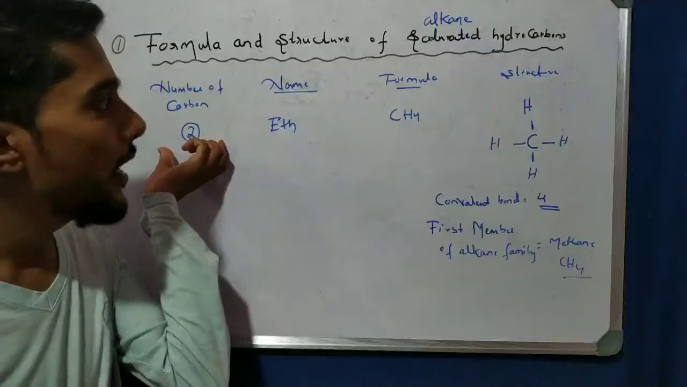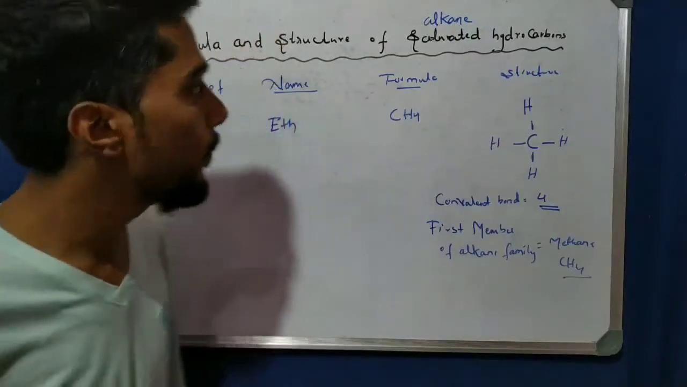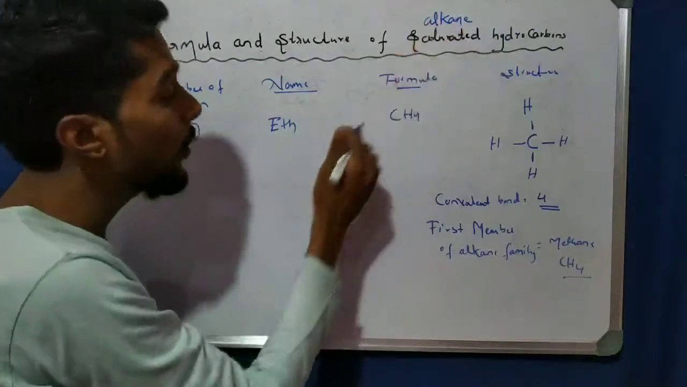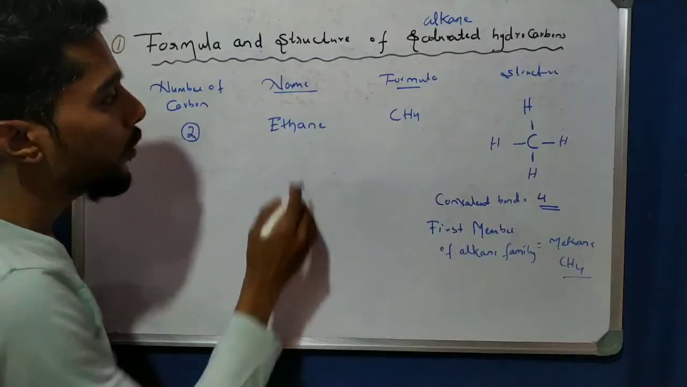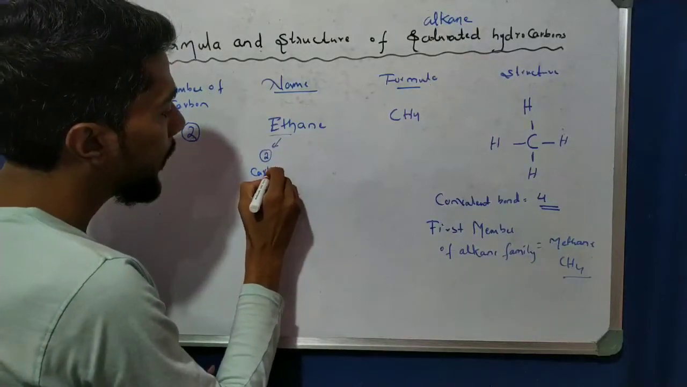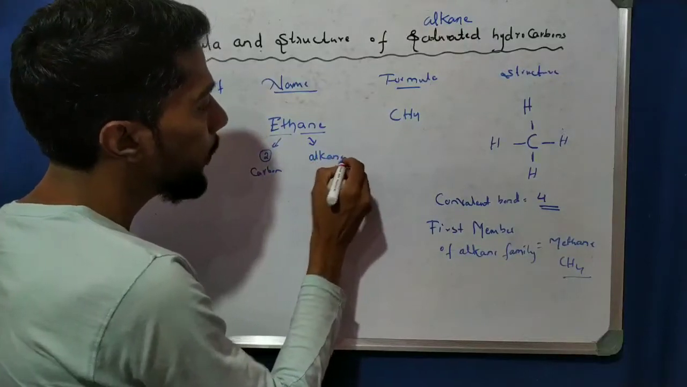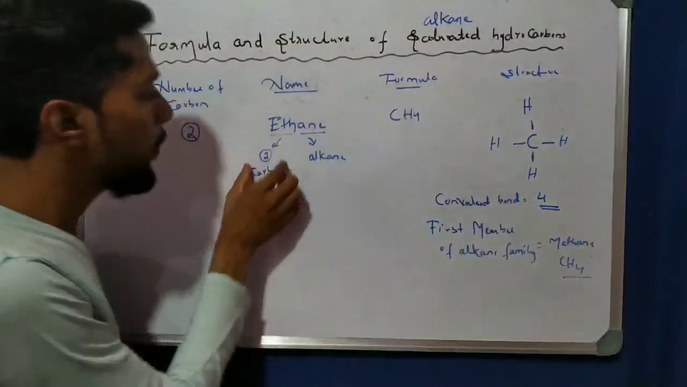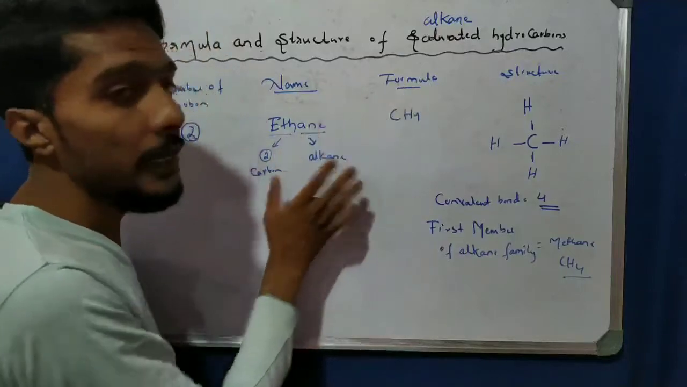If there are two carbons present, in that case we call them eth. Okay, meth for 1, eth for 2. Because it is an alkane, saturated, we put here ANE, right? So remember, eth is for 2 carbons, and ANE is for alkane. You have to remember that one. Very important for naming the compounds. So eth for the number of carbons, that is 2 carbons, and ANE because it is the alkane family.